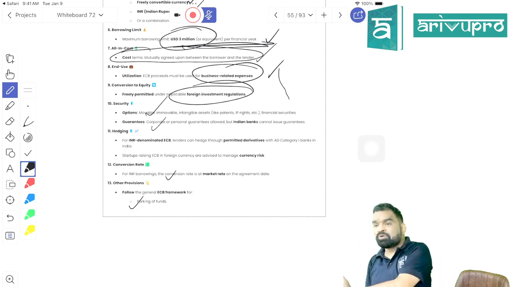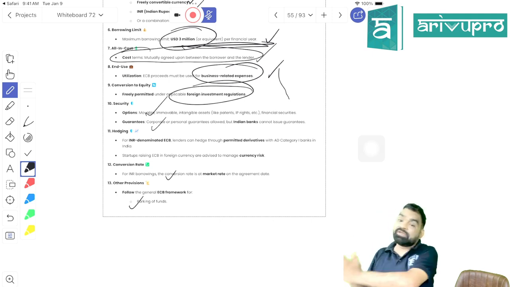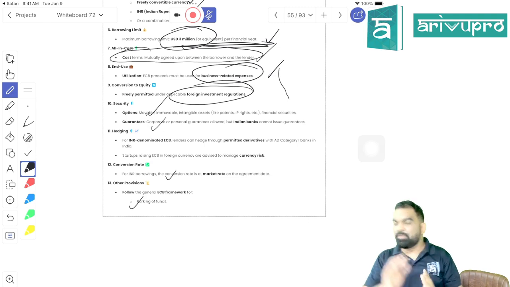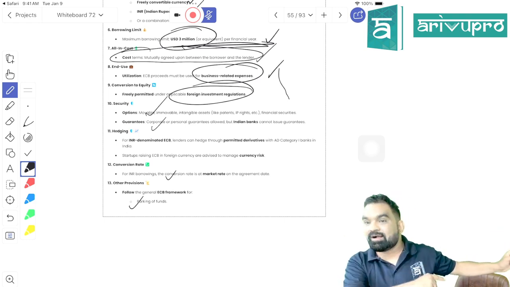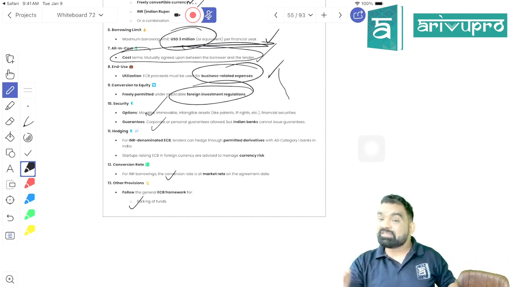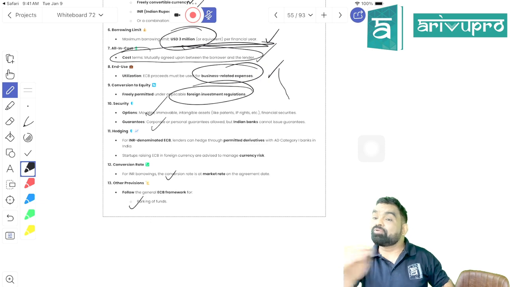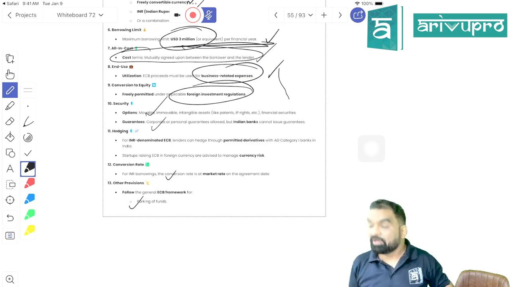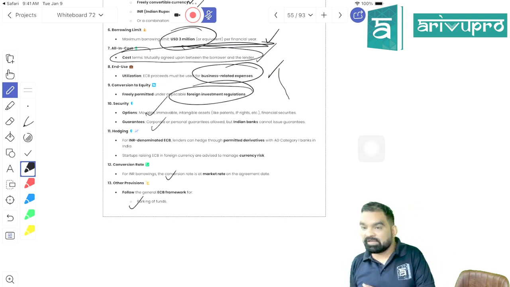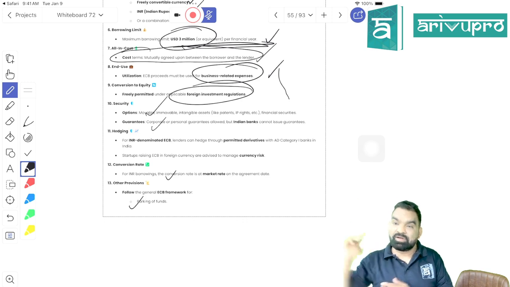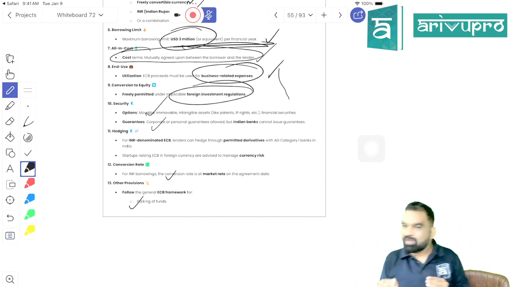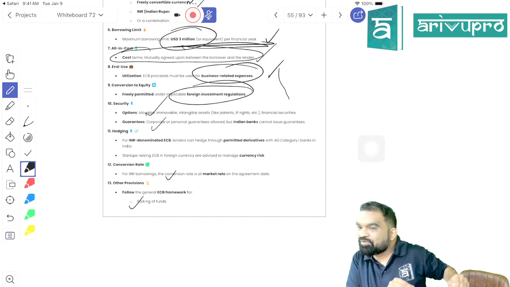Why startups should not take loan or avoid taking loan, or if they are willing to take loan, even ECB options are open for them. So can I say that by opening ECB option, government is supporting startups, right? Startups are being supported because they are even allowed to acquire what? ECB, right? If they are not getting funds from over here in India, they can take loan up to 3 million US dollar from another country, right?